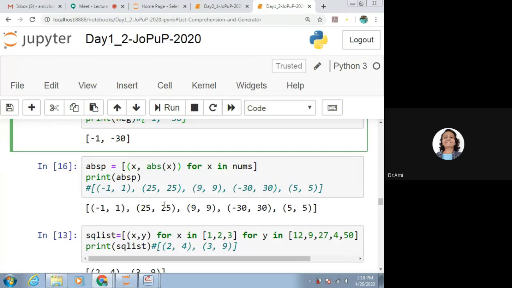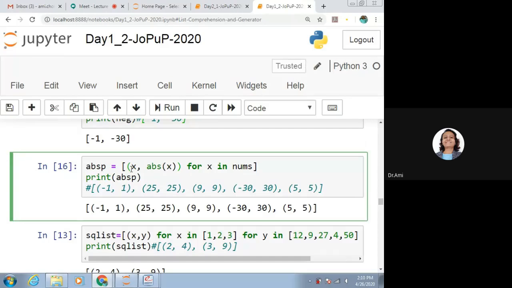Now what we want? A new example. Let's see what is there in that example. abs_pair is equal to x comma abs of x. This is a pair, isn't it? This is a pair which says first is x and second value is abs of x. abs is known to us, that is absolute value of x for x in nums.